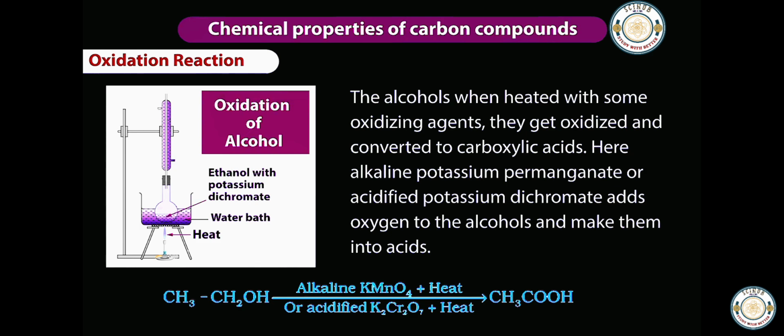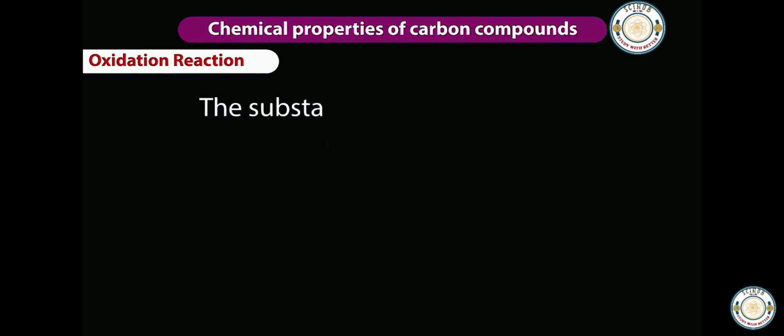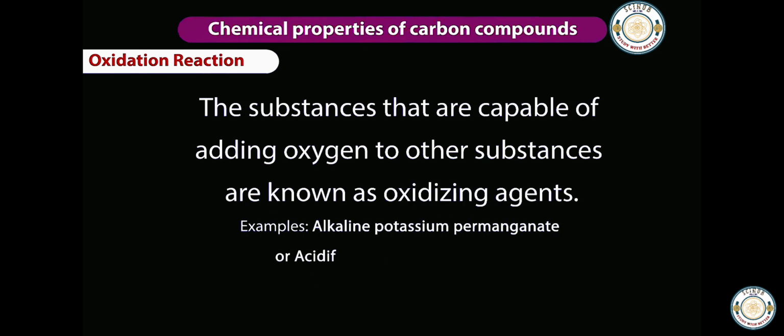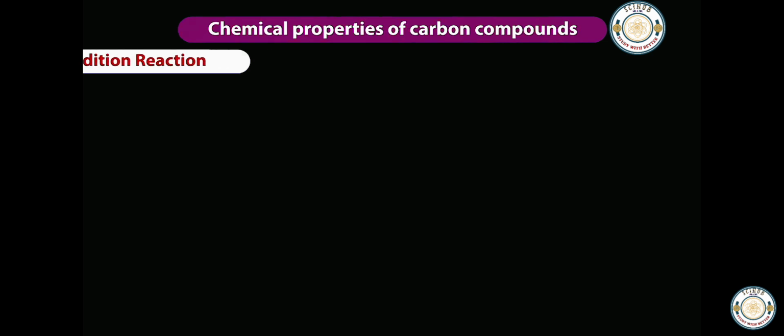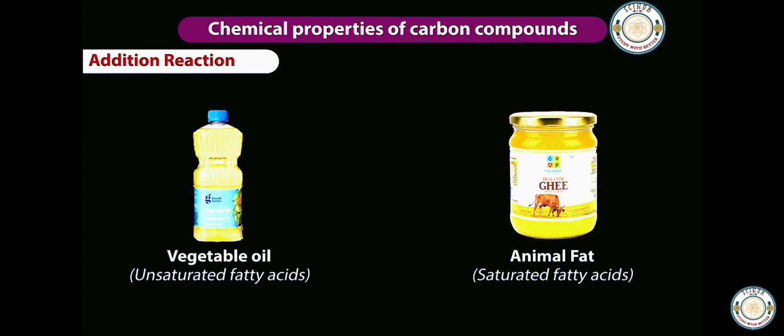Here, alkaline potassium permanganate or acidified potassium dichromate adds oxygen to the alcohols and make them into acids. Hence, these substances are called oxidizing agents. The substances that are capable of adding oxygen to other substances are known as oxidizing agents.